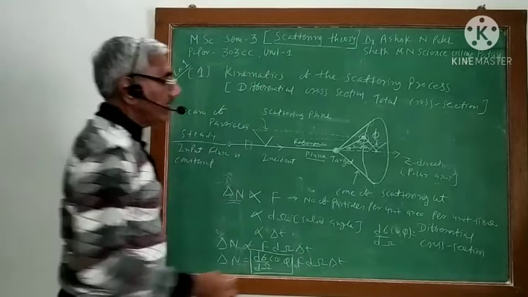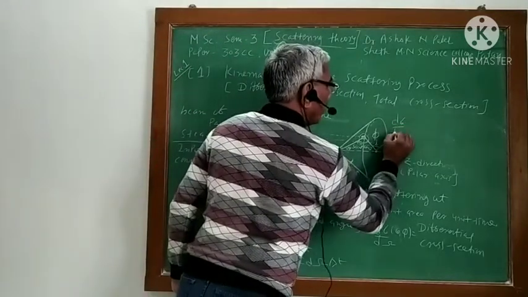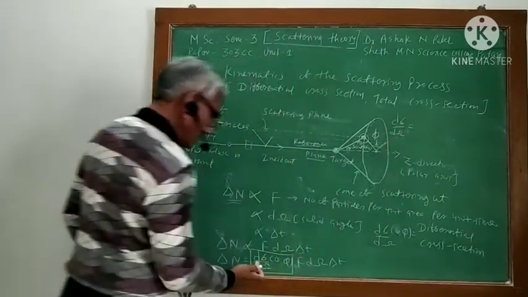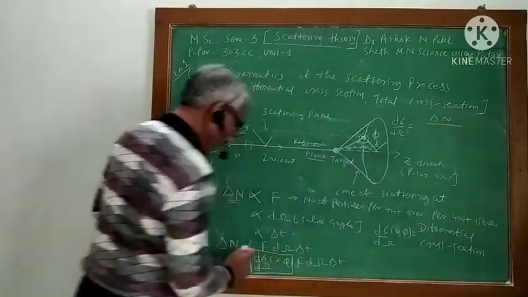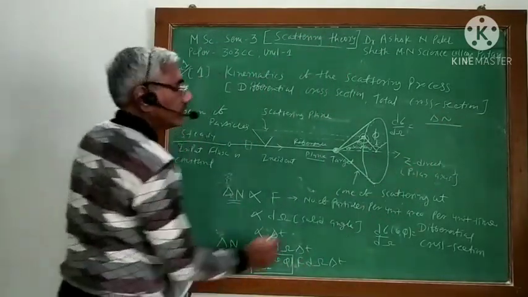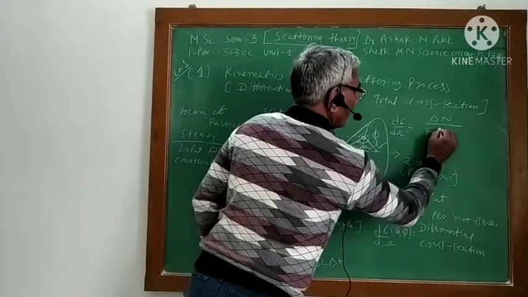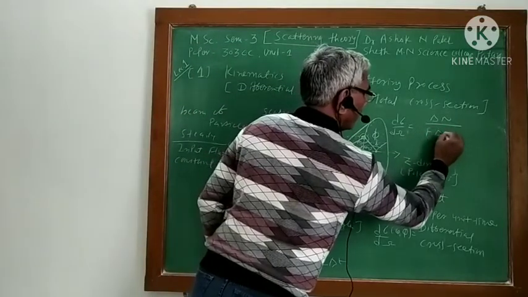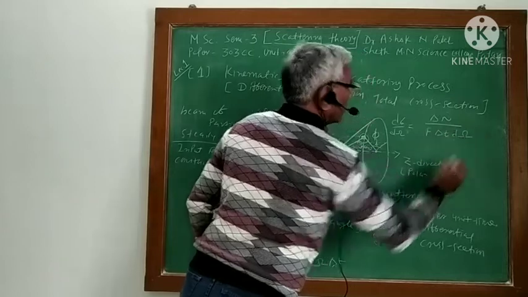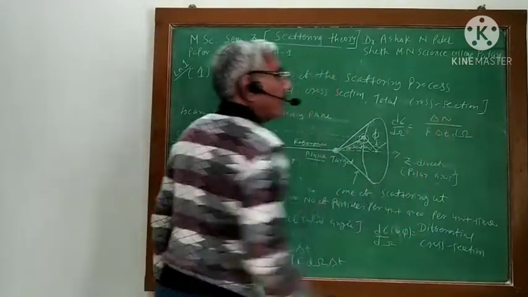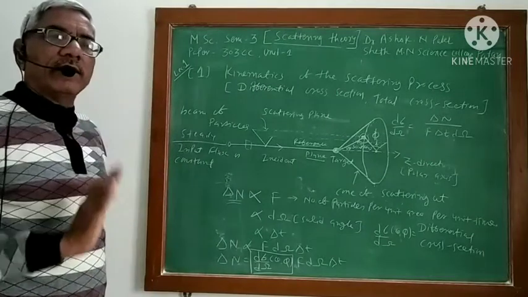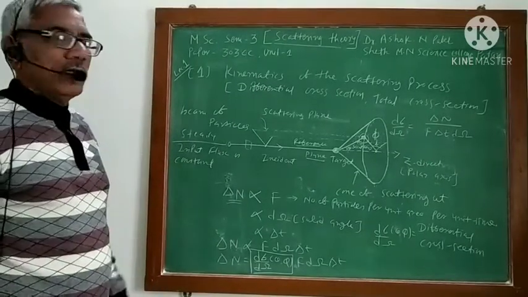In one step you can say that d sigma by d omega is equal to delta n divided by f delta t d omega, like this. Okay, what is delta n? The number of those particles scattered at the angle theta phi.